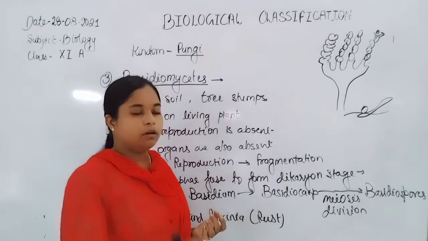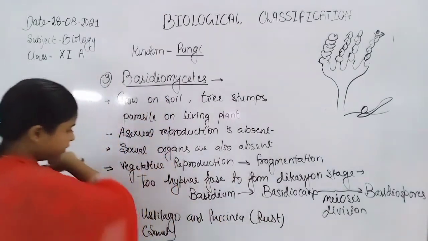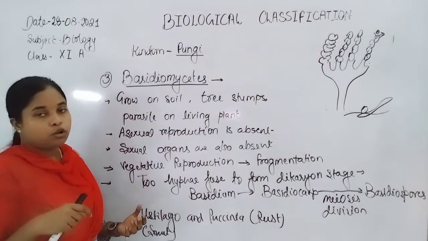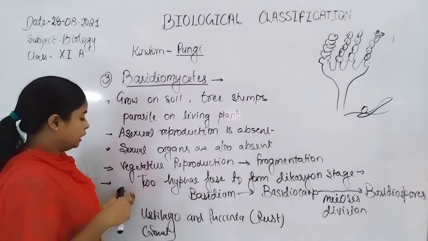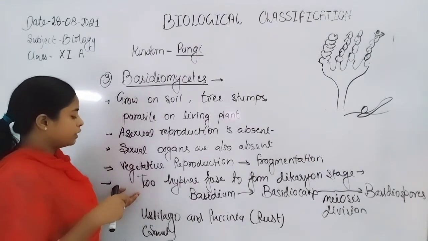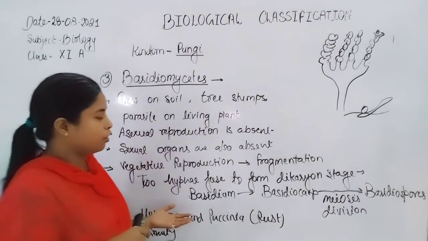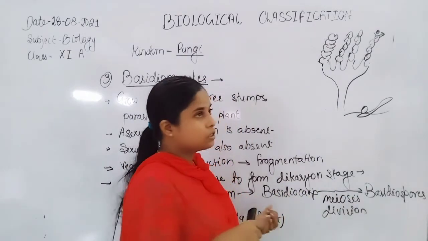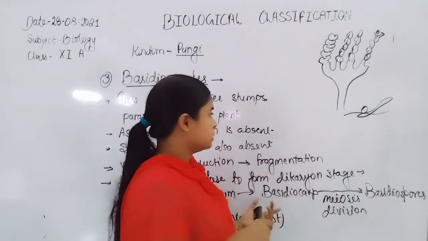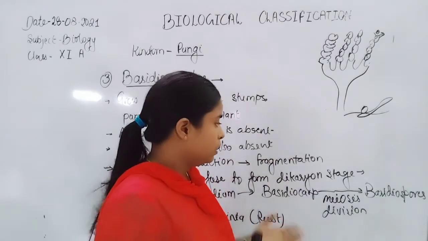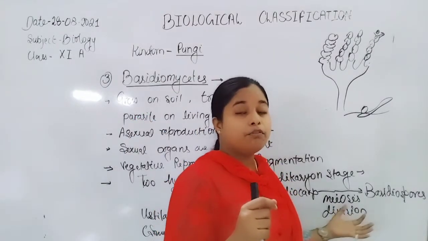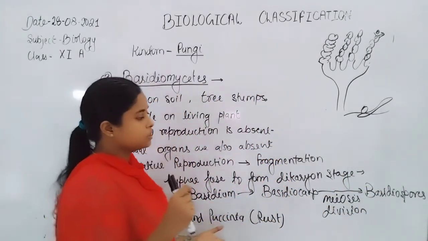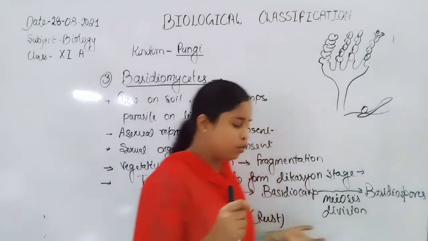The dikaryon stage gives rise to the basidium. The basidium develops the basidiocarp, the fruiting bodies. Inside the fruiting bodies, meiosis division takes place to develop basidiospores.